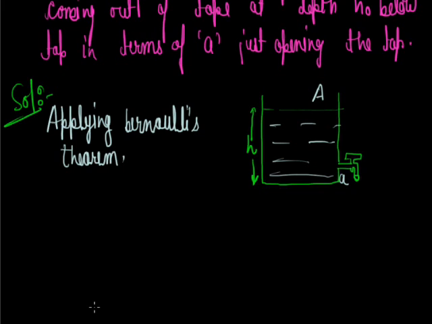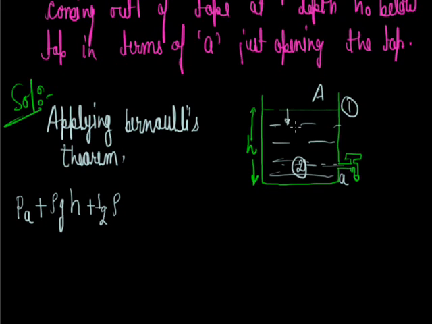According to Bernoulli's theorem, energy per unit density remains constant. So by applying Bernoulli's theorem at points 1 and 2, one point is here and 2 is at this level. Now at point 1, pressure energy will be Pa, atmospheric, plus rho gh. Here the density of water is rho, g level is h, plus half rho v square.